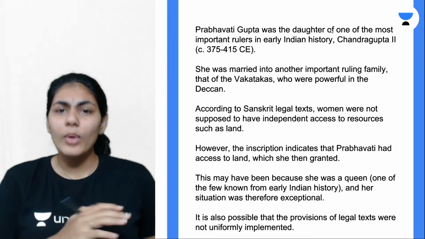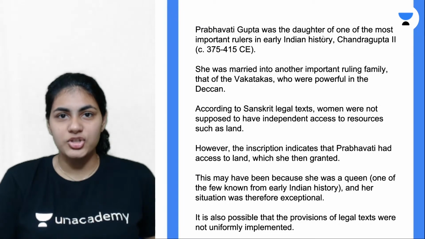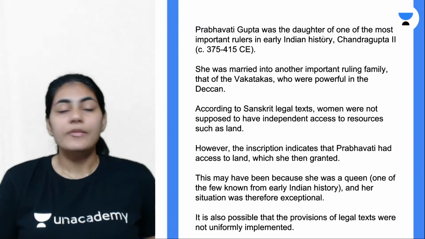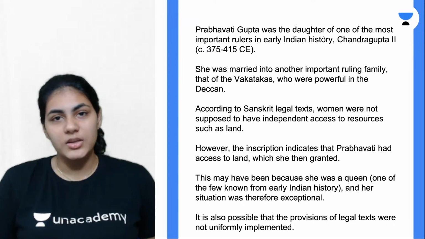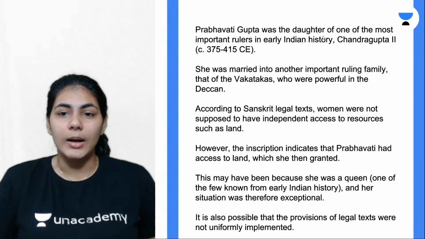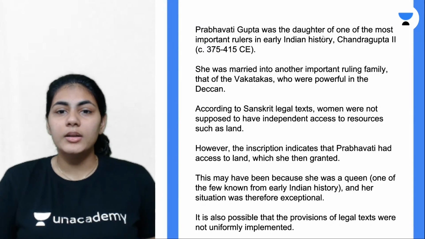But when it comes to the land grant made by Prabhavati Gupta, according to the conventional notion, or the Sanskrit legal texts, women are not supposed to be owners of land. They just can't own a piece of land, or they are not independent.